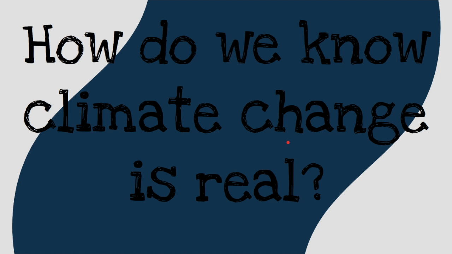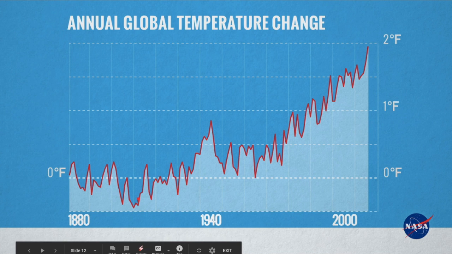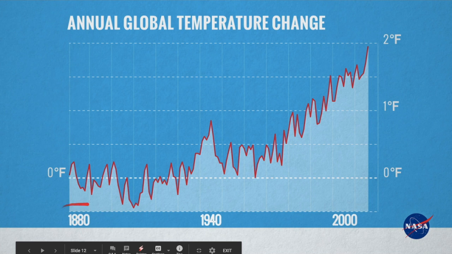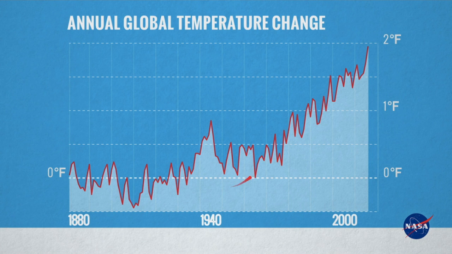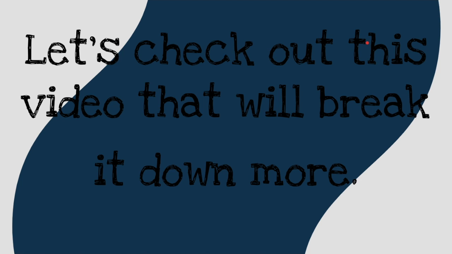So how do we know that climate change is real? Scientists are able to take the temperature of certain periods of time, and because of that, they're able to track the changes in temperature. This is showing the average global temperature change. In 1880, about the start of the Industrial Revolution, when we started to have factories and produce more pollution, you can see it's kind of fluctuating. There's a big dip here, there's dips here and there, but overall, you can see some really big spikes just going up and up and up. So let's check out this other video that'll break it down even more.